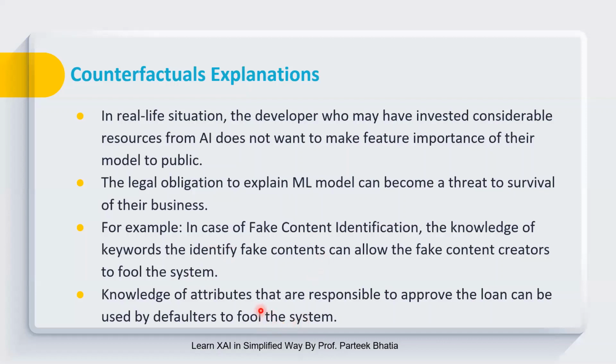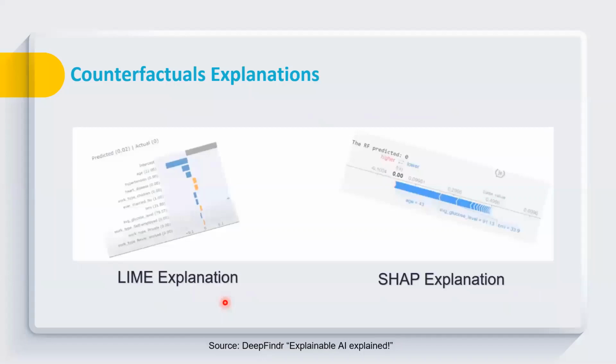Similarly, if an end user knows that in order to get the loan approved, these are the important attributes considered by the system, a defaulter can play with the system. If we make everything public, we are easily exposing our AI model. So in this situation, AI developers were considering whether it is possible to generate explanations without opening our black box or without providing the details about feature importance.